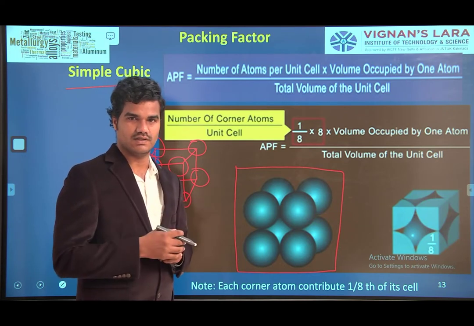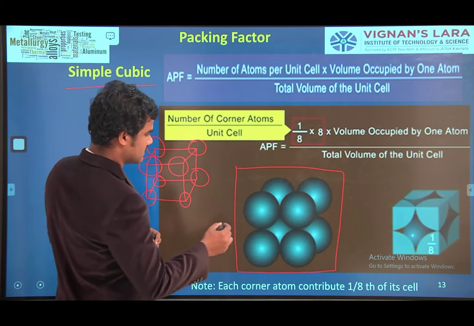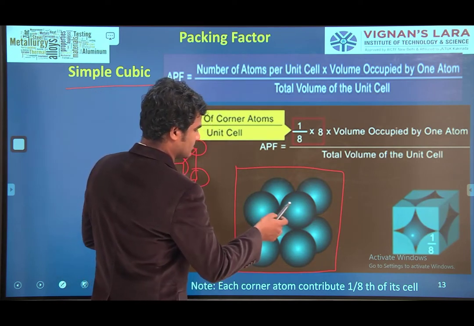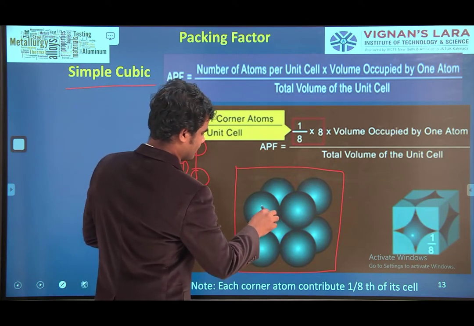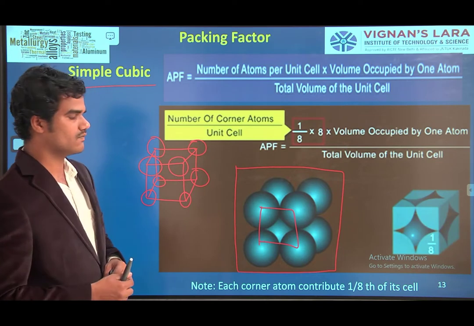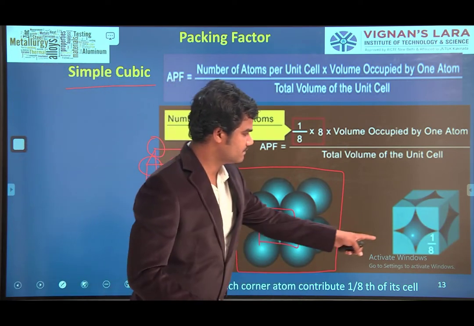Okay. From that, if you take a unit cell, let us take this part, some unit cell. So this is the unit cell.